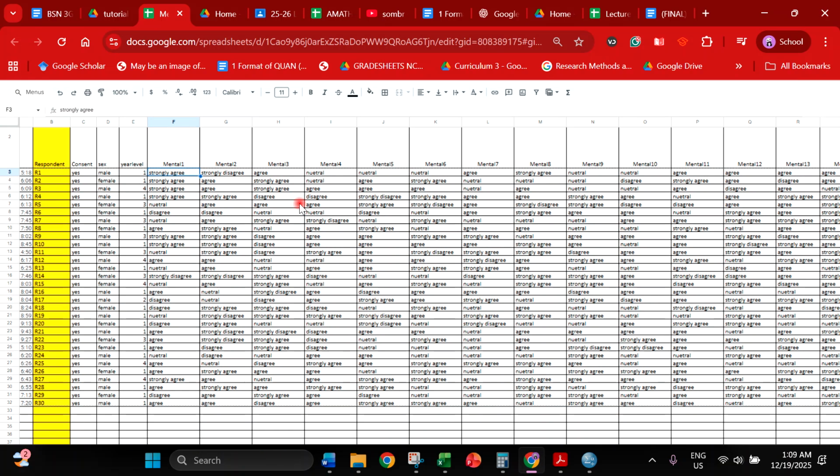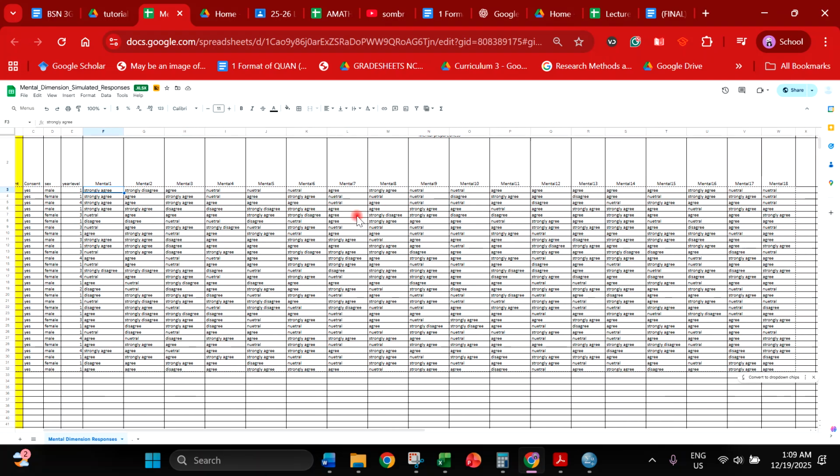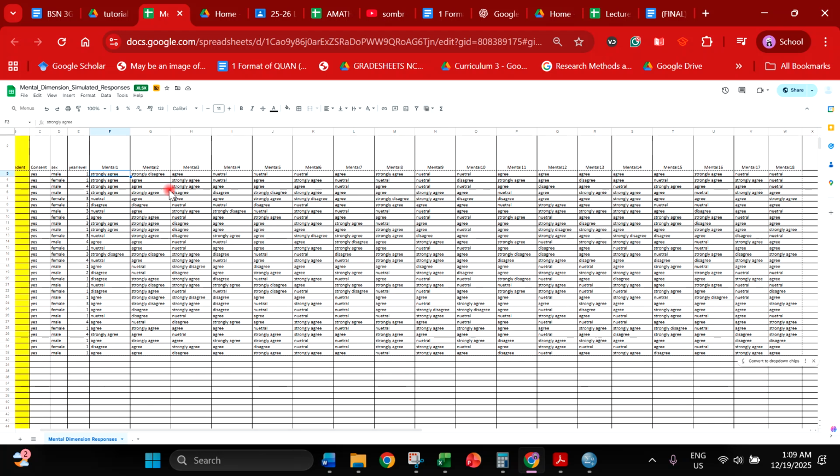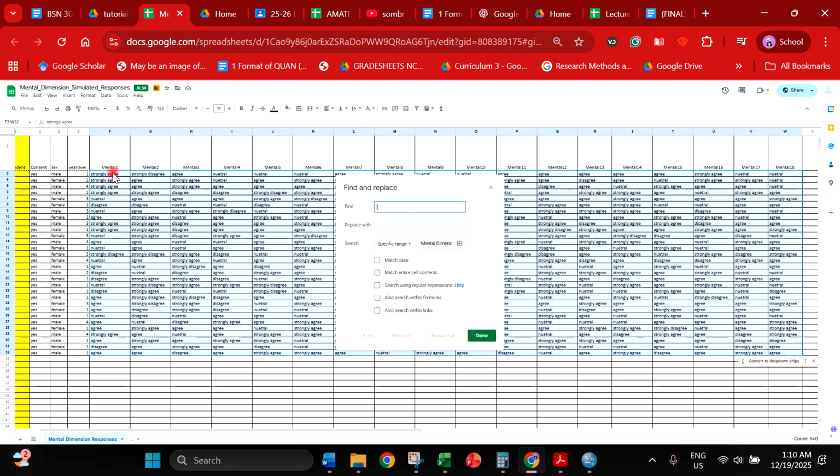Now, your main goal next here is you have to convert this verbal interpretation into numerical interpretation. So how are you going to do that? You just have to highlight all from here, strongly disagree, up until this part. Then just go to menu, type replace here, find and replace.